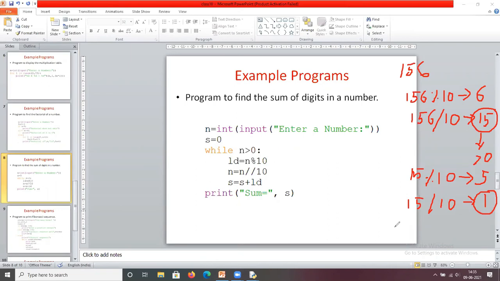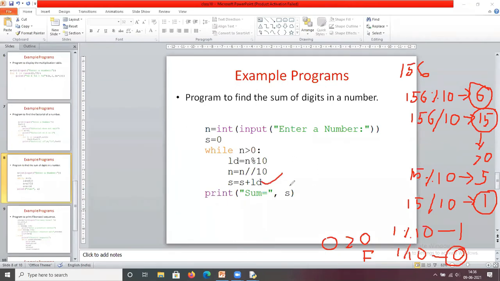So again you perform 1 percentage 10, which is 1, and 1 by 10 is 0. Now 0 greater than 0 is false. So this is the logic. Whenever you find a remainder, you add this remainder to the sum. That's it.